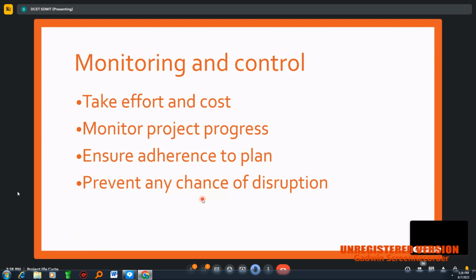Why I said monitoring and control is very important is that it determines whether we will go into profit or loss. If I consider the first point, tracking effort and cost: if there is no progress and it is only incurring cost, the chances are very high that the project will go into a loss. Here we can track what is actually happening.